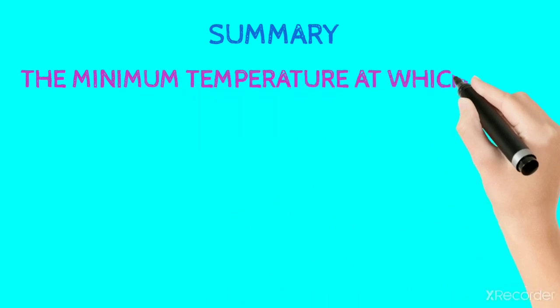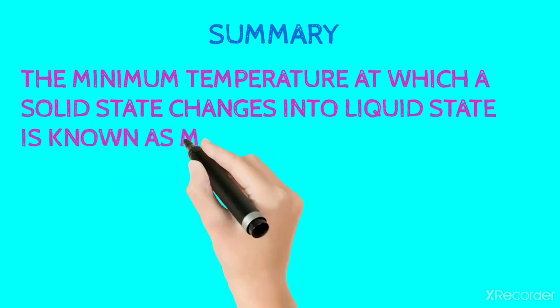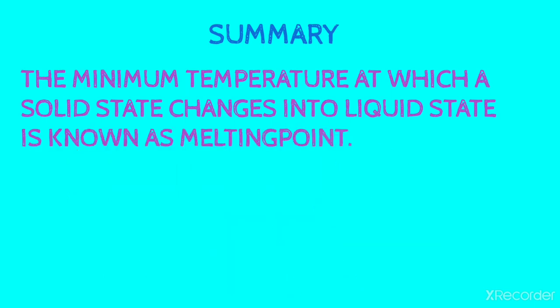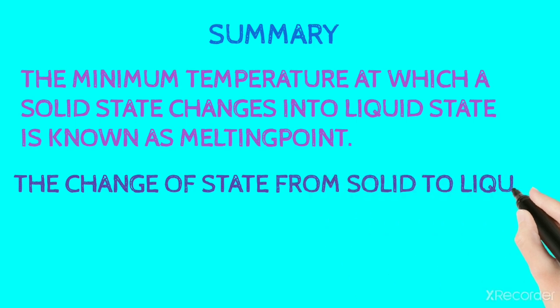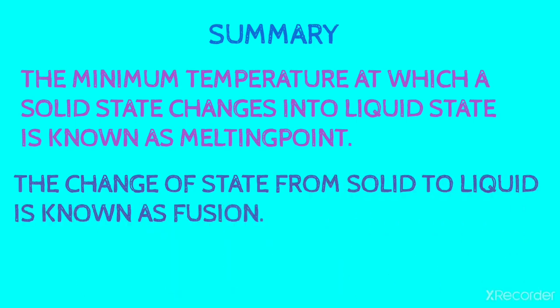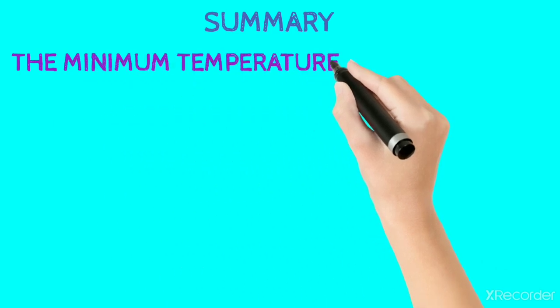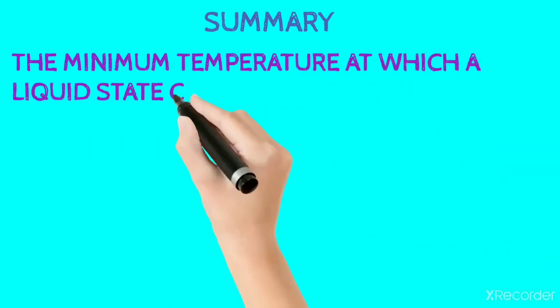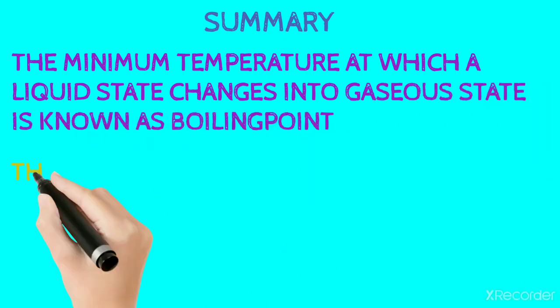The minimum temperature at which a solid state changes into liquid state is known as melting point. The change of state from solid to liquid is known as fusion. The melting point of ice is 273.15 Kelvin. The minimum temperature at which a liquid state changes into gaseous state is known as boiling point.